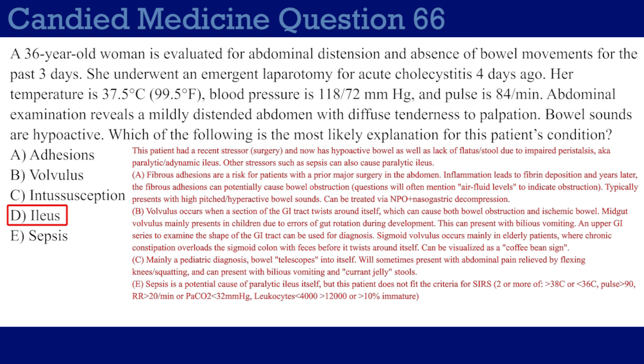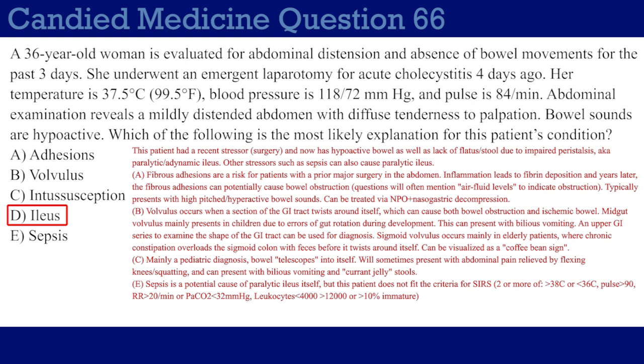But anyway, midgut volvulus can present with bilious vomiting. And if they mention upper GI series, that's usually very specific to midgut volvulus, because the upper GI series is mainly used to visualize the shape of the GI tract. And in midgut volvulus, because there is a malrotation of the gut, you're going to see what's called the corkscrew sign, because in a malrotated gut, it's basically all going to be on the right side of the body instead of the left side, and it's going to be spiraling downwards, and it looks like a corkscrew.